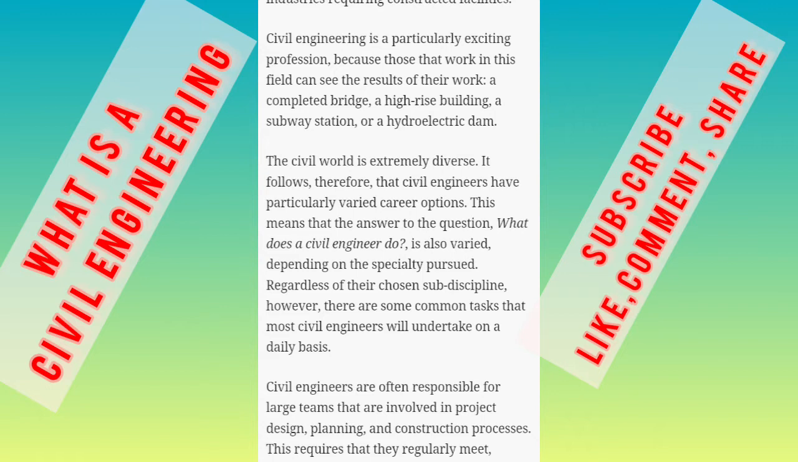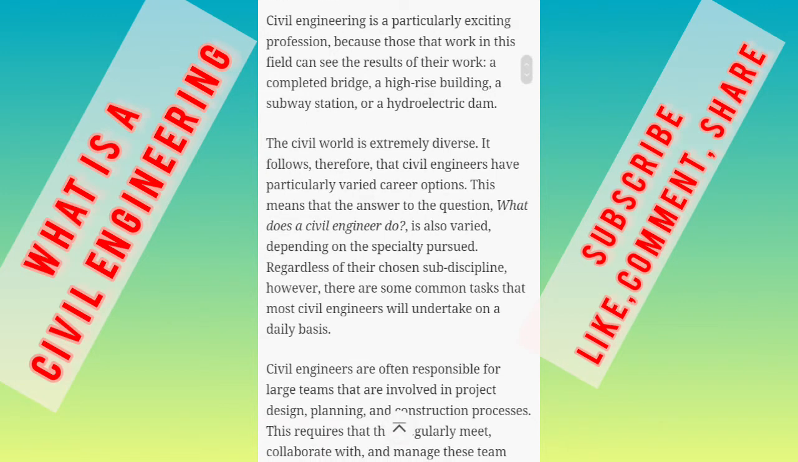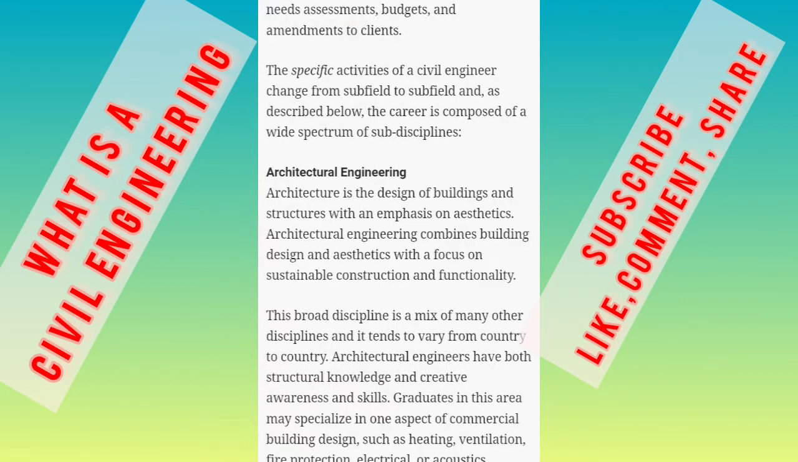This means that the answer to the question, what does a civil engineer do, is also varied depending on the specialty pursued. However, regardless of their chosen subdiscipline, there are some common tasks that most civil engineers will undertake on a daily basis. The specific activities of a civil engineer change from subfield to subfield, and as described below, their career is composed of a wide spectrum of subdisciplines.